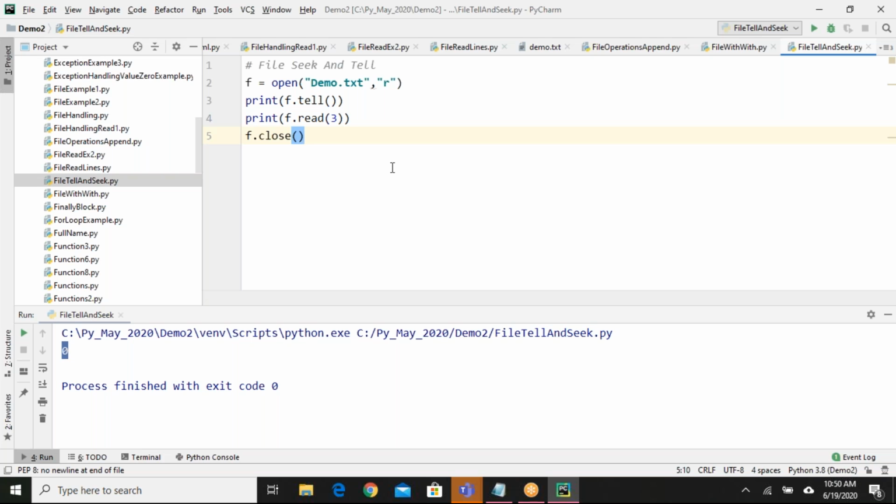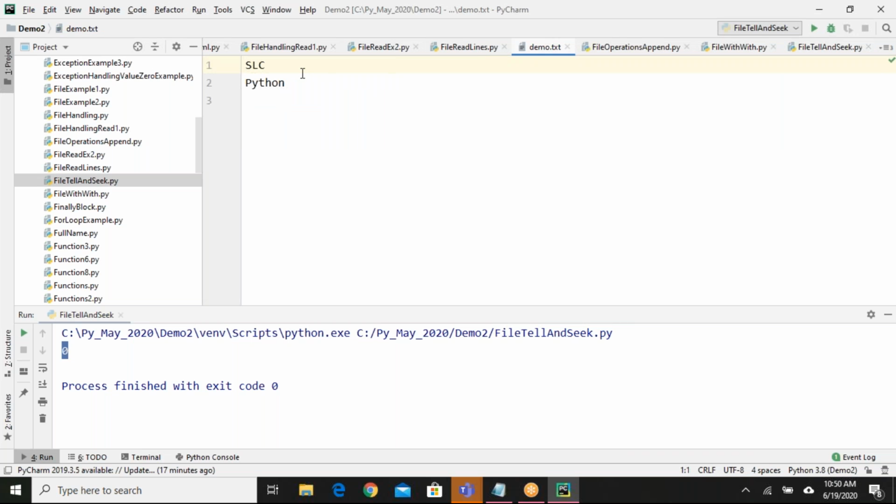Wherever the cursor is available, from there it will count 3 characters and print those 3 characters. I think in our file we have SLC and Python, something like that. Yeah, SLC Python. So if I say 3, SLC will be printed and the cursor will be waiting here.